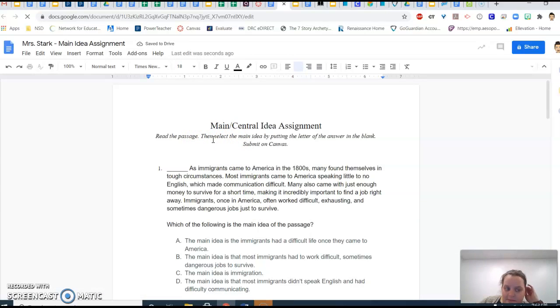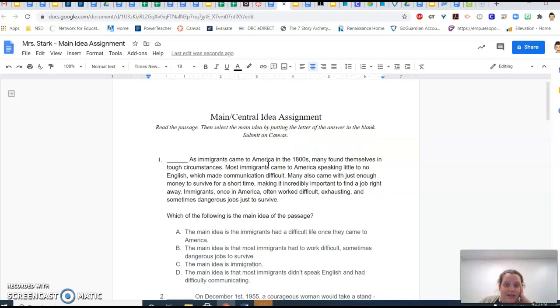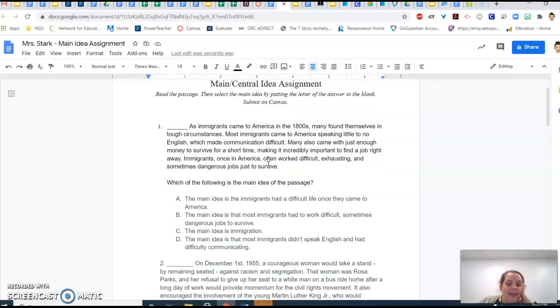All right, so the assignment: you're going to read the passage and then select the main idea by putting the letter of the answer in the blank. When you're done, you're going to submit it on Canvas. To answer it, you can either highlight the correct answer or type in the letter up top. It does not matter to me. So we're going to do number 1 together.